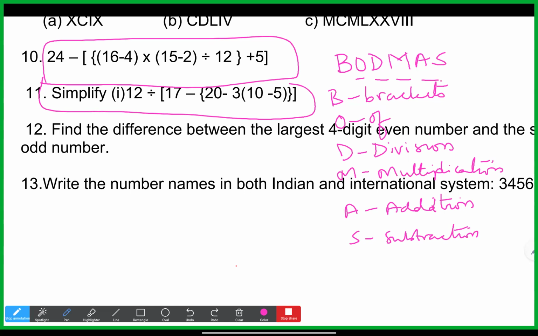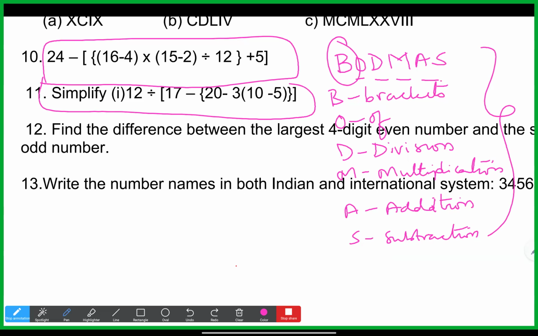Sir, I don't know how to do Bodmas. I'll explain. I'm explaining that only, Kiran and Sharan. So the brackets part, B, is the first letter, no? Yes, sir. You need to solve the brackets first.